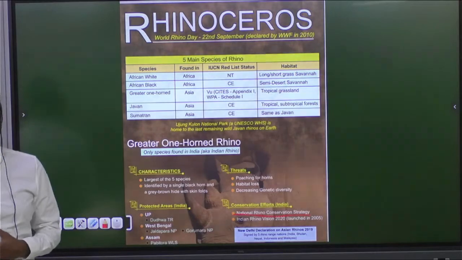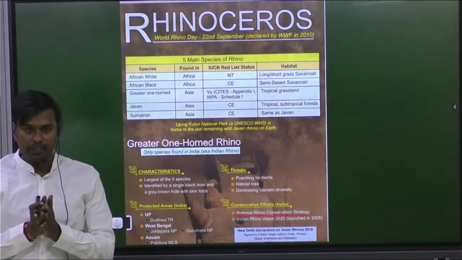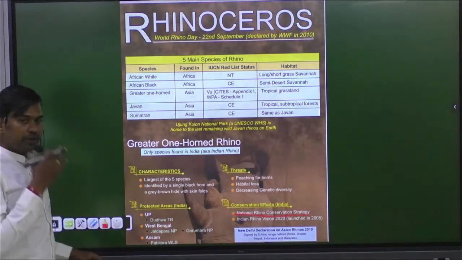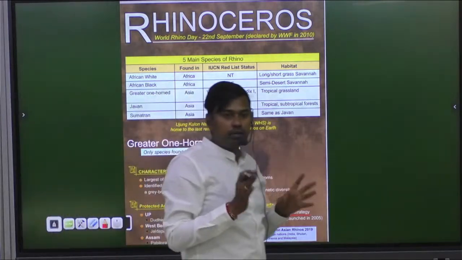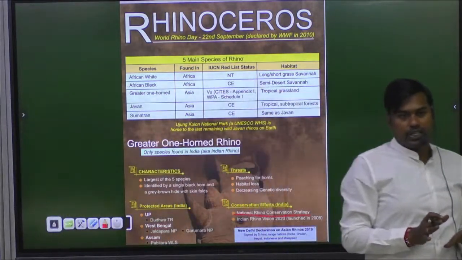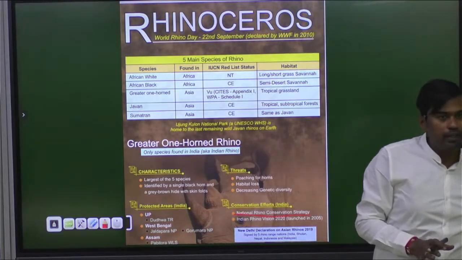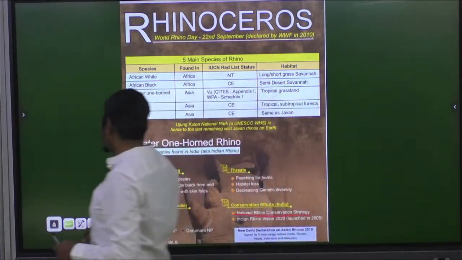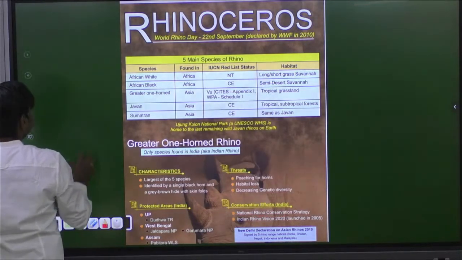So these are the things we are doing in India, so that the rhino population is in a much better situation compared to other rhino range countries, such as Nepal, Bhutan, Malaysia, Indonesia. The Indian one-horned rhinoceros is in a better state. Is it fine? Now we'll try to solve this UPSC question which they asked in the exam.